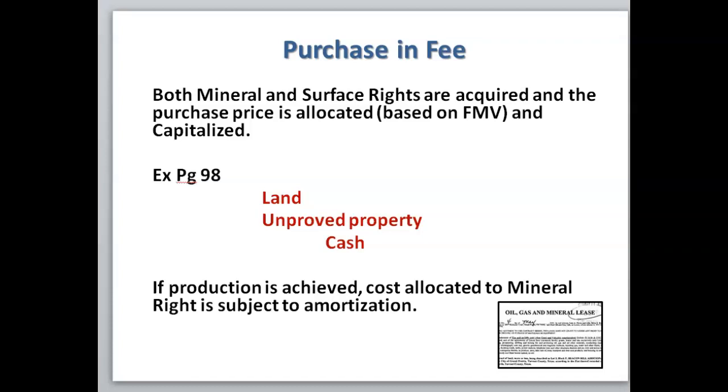Purchase in fee is where both mineral and surface rights are acquired, and the purchase price is allocated based on the fair market value between the two items. These would both be capitalized. So for example, you might have an amount that would be debited to land. You would also have a debit to the unimproved property and credit cash. The land would be for the surface right and the unimproved property would be for the mineral right. If production is achieved, then the cost allocated to the mineral right would be subject to amortization.